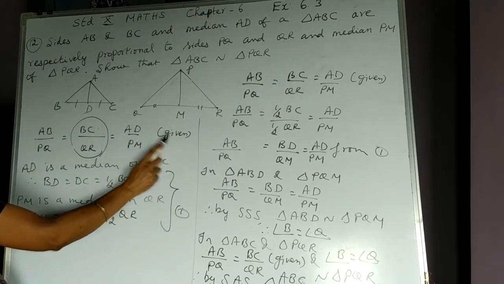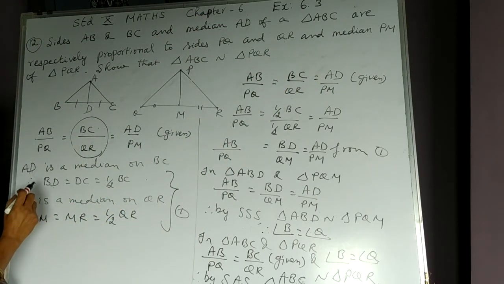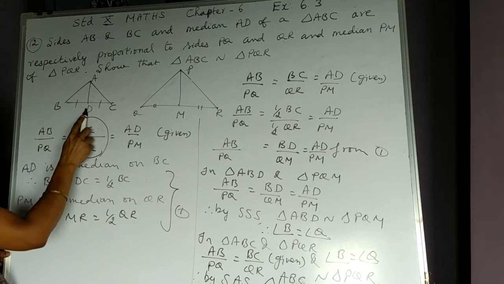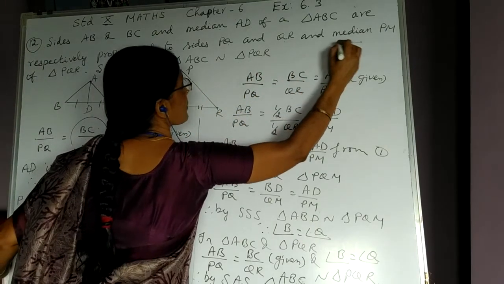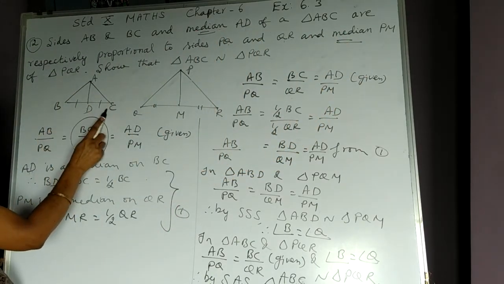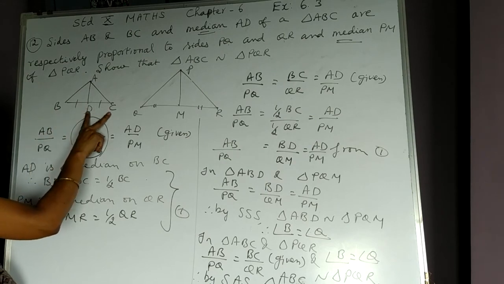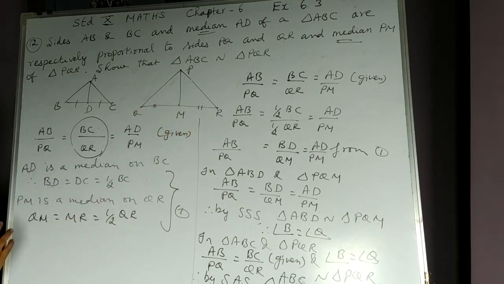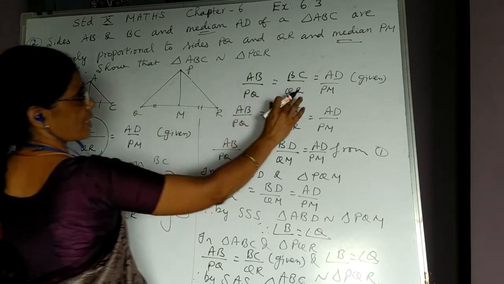They are proportional, that is given. A median is a line segment which divides the side into two equal halves. The word median is given in the question itself. Therefore, AD divides BC into two equal parts, BD and DC are equal to half of BC. QM and MR are equal to half of QR. So this is already given in the question.